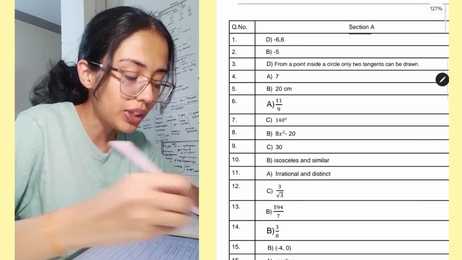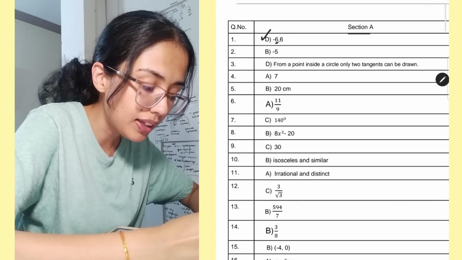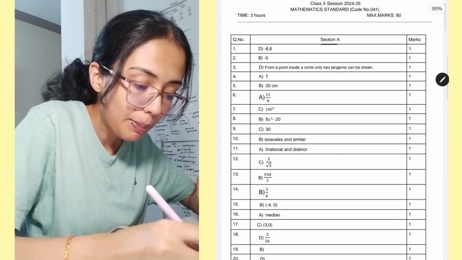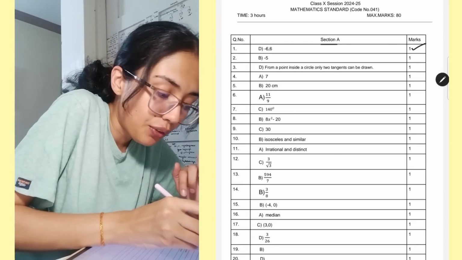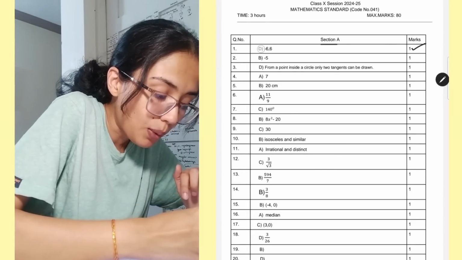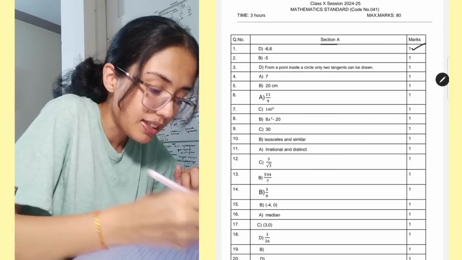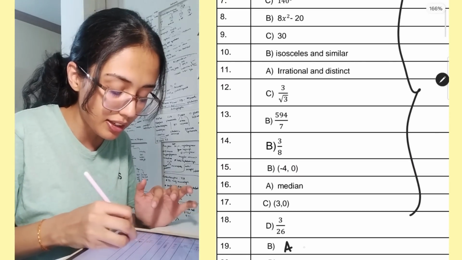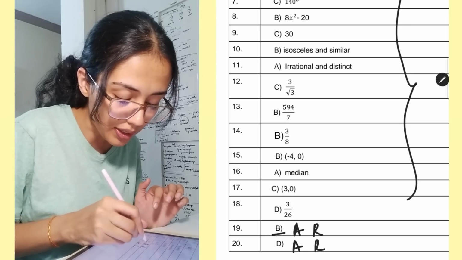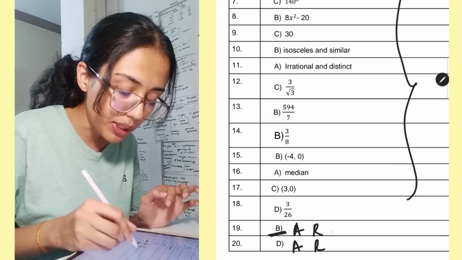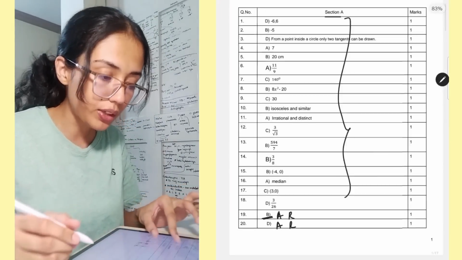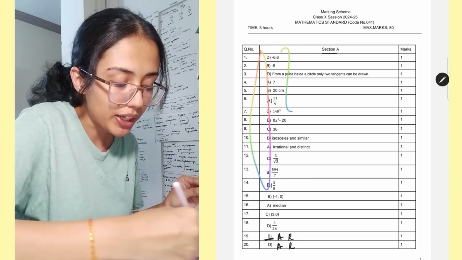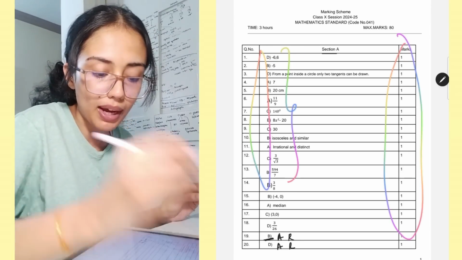In MCQs, you need to write the letter along with the answer. Just writing D won't suffice. You will not get marks. Look here, 1 mark is given completely if you fill the entire answer. So along with the option, you have to write what that option is. For entire MCQs, that is your criteria. This will be your assertion and reasoning, and you have to mention what the option is. You just can't write B, you have to write the entire thing, and this is the way that you can write your MCQs. So don't make this mistake of just writing the letter. You have to write what it means and you'll get your full marks.